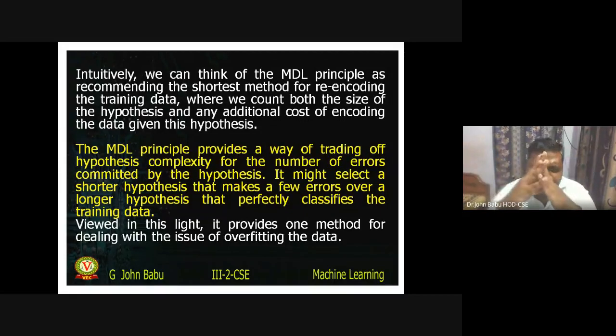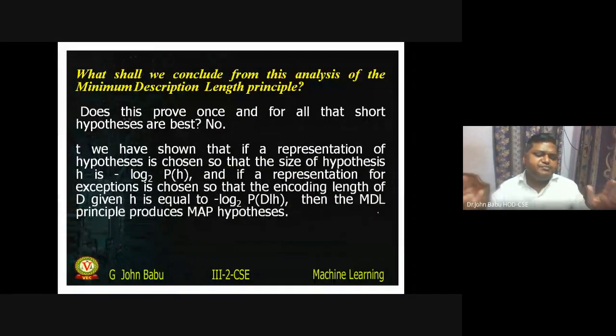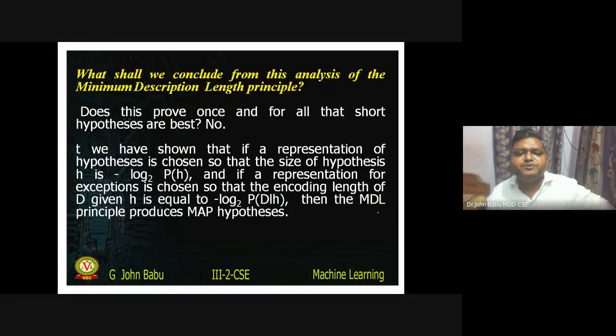You want zero proof, zero error. That means you have to choose a complex hypothesis. There is no other way. In some situations you can tolerate some errors. Then you can go for a shorter hypothesis that makes a few errors over a longer hypothesis that perfectly classifies the data. That doesn't mean always we have to take the minimum description length principle. No. That is not always the situation.